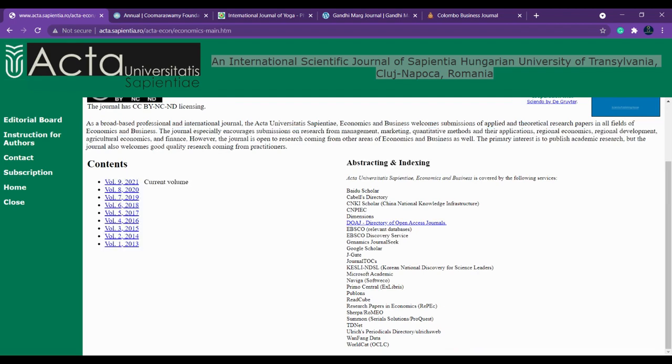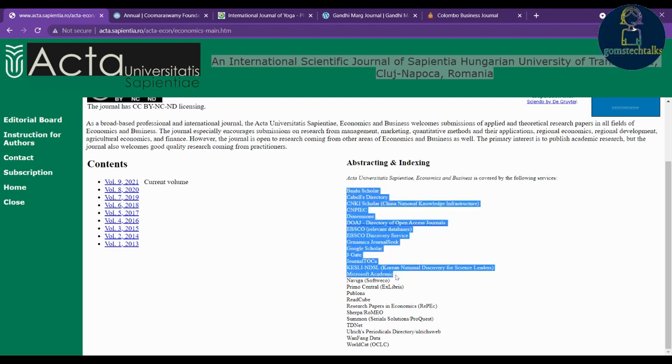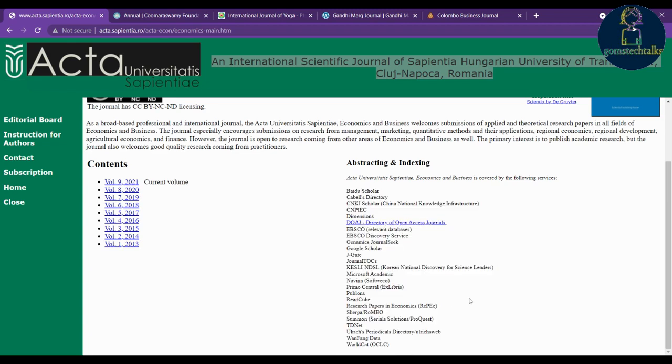Here you can see the abstracting and indexing. It is best to check in every journal what the abstracting and indexing is, in which databases they have been abstracted. So these are all the various abstracting and indexing they have. So you can see here.